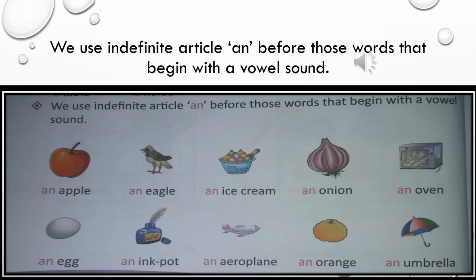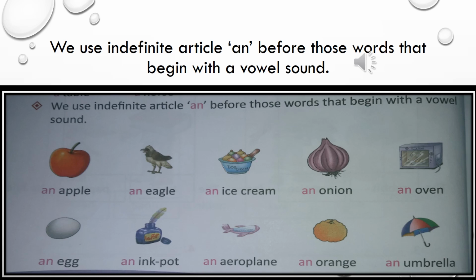Second picture is eagle. Eagle starts with E. So we will use the indefinite article an, as E is a vowel. Ice cream. Again, this starts with the vowel I. So we will use the article an. Onion. Again, the vowel O. So we will use an: an onion.